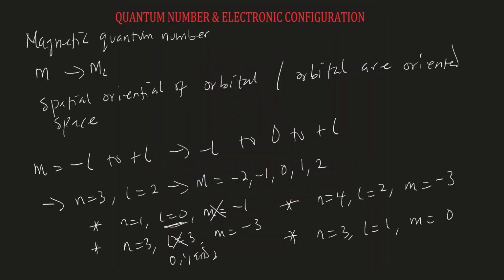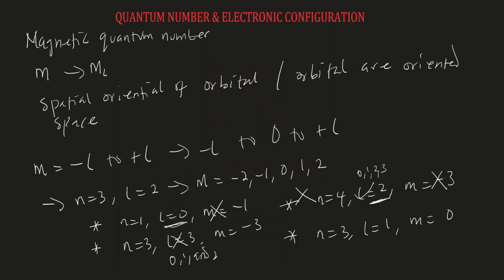Then for the next one, if your n is 4, certainly L can be equal to 2, because if n is 4, your L can be 0, 1, 2, and 3. So this is correct. But what of M? If L is equal to 2, then M cannot be equal to -3. This is also incorrect.